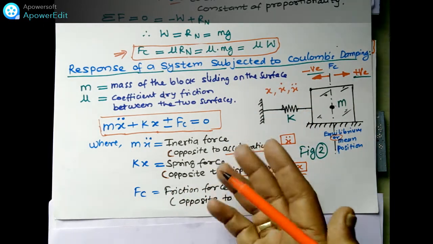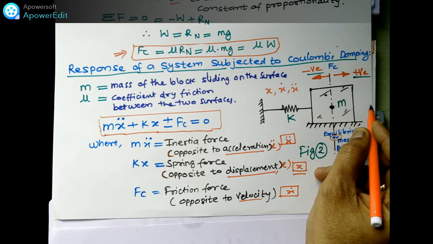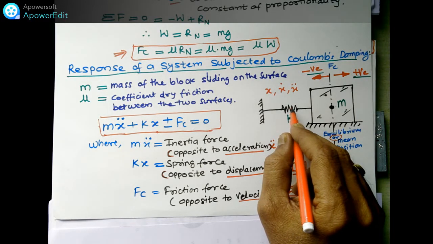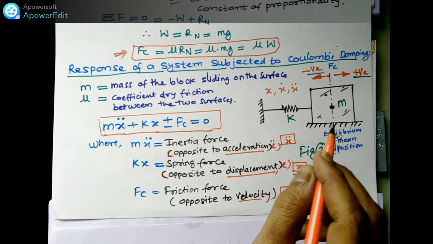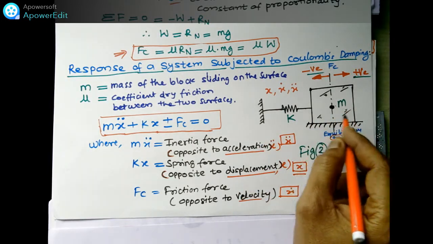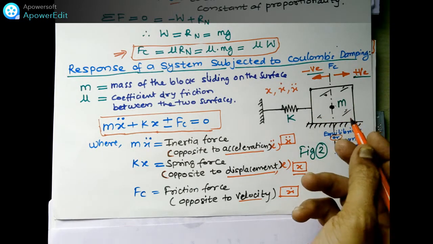In one cycle, what will happen? Suppose it moves to this side, again comes to the mean position, then goes to the left side, and again comes to the mean position. It will complete one cycle. Similarly, it will slowly move and come to rest at its position.